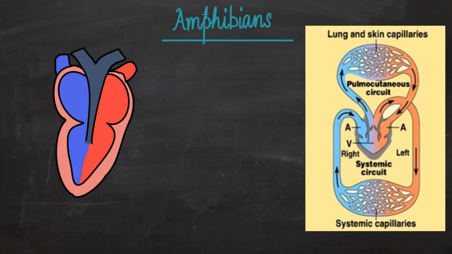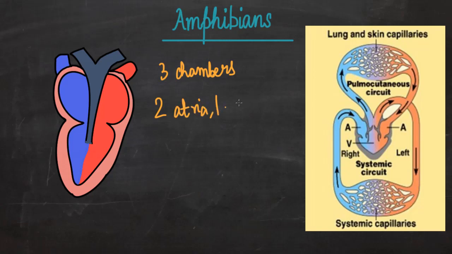So in the case of amphibians, their heart has only three chambers. So they have two atria but only one ventricle. So we can see here that in the ventricle there is intermixing of oxygenated and deoxygenated blood.